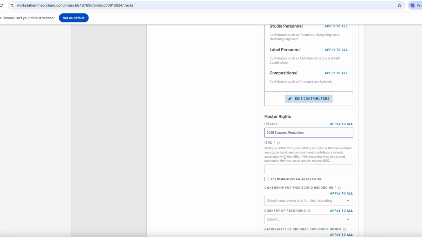Moving on to ISRC, which stands for International Standard Recording Code, which is essentially a barcode for the sound file, as I mentioned earlier. You can press this button here if you don't already have an ISRC code for the song.